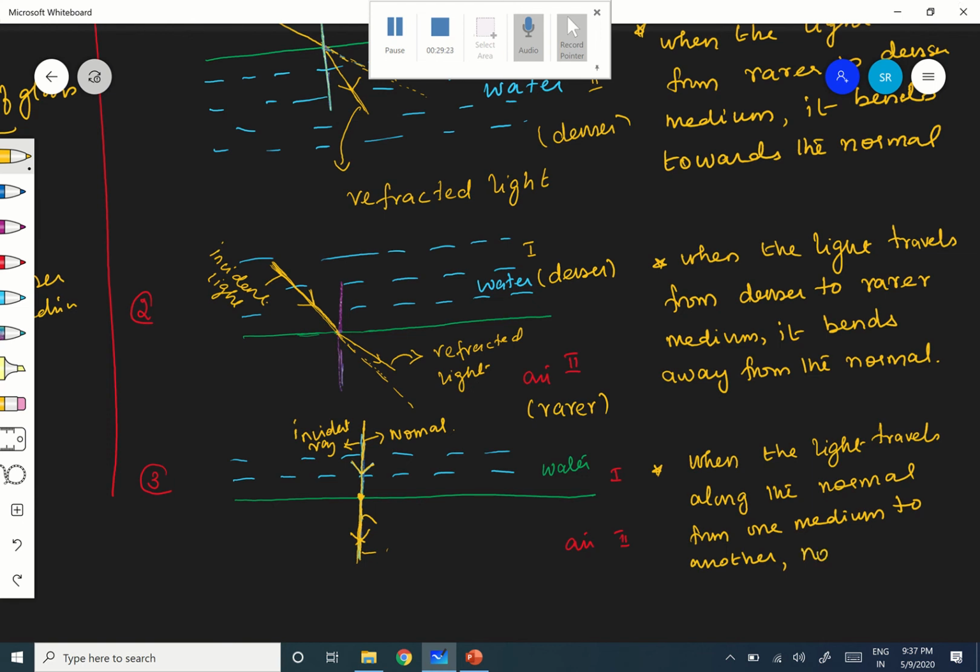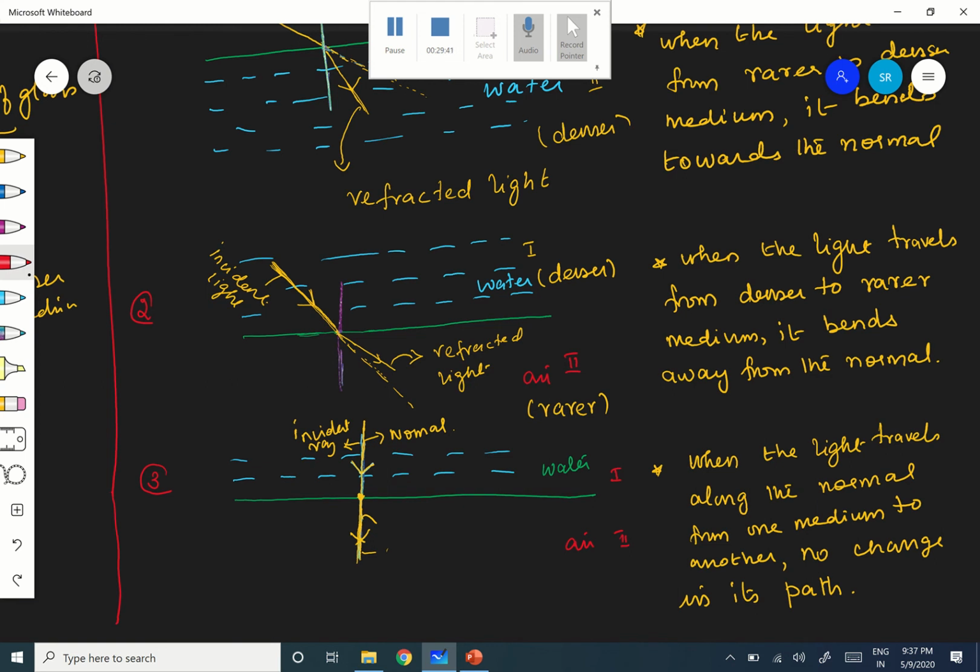No change in its path. No deviation at all. It travels the same. Is it clear? So these are all very important concepts that you should know here.